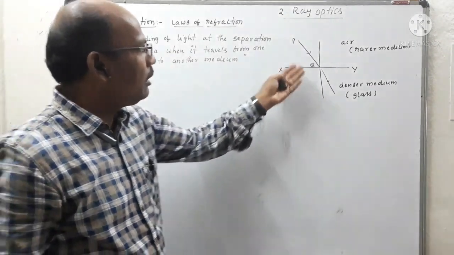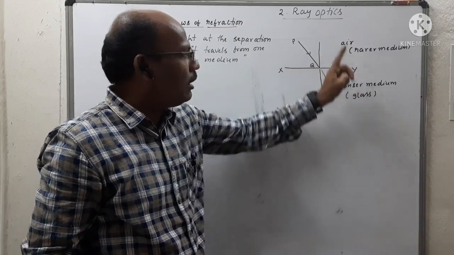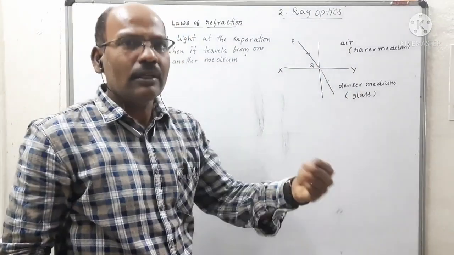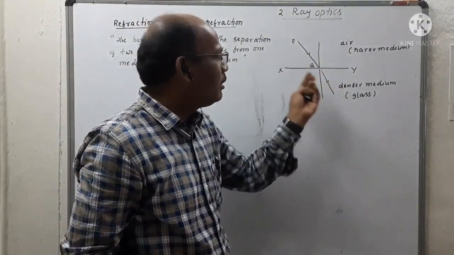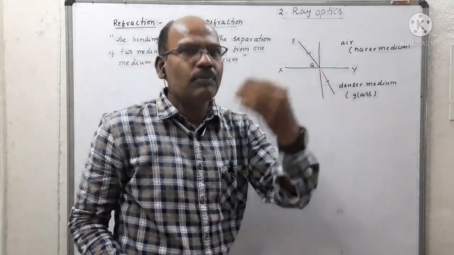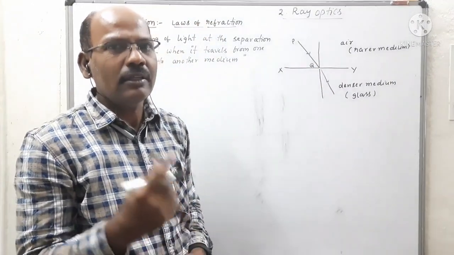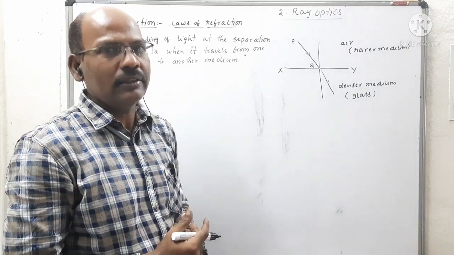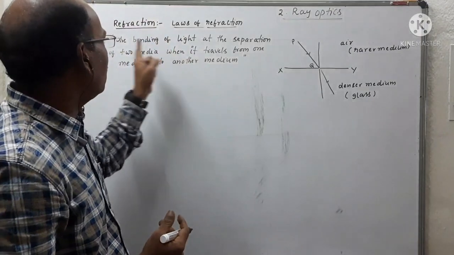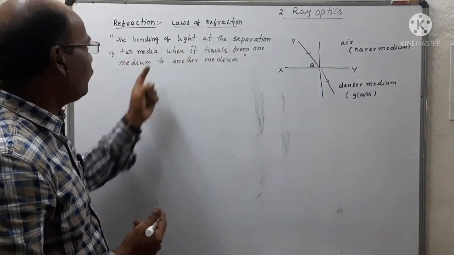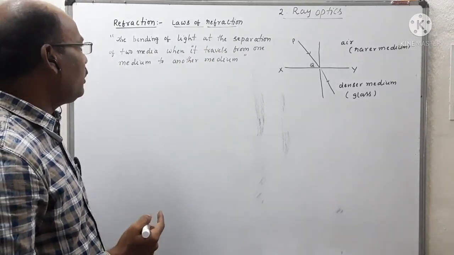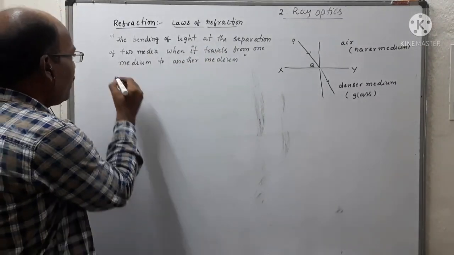Here we observe that when light travels from rarer medium to denser medium, let us say glass, there is a change in the path of the light. That change in the path of light is also called refraction. So the bending of light at the separation of two media when it travels from one medium to another medium is called refraction.